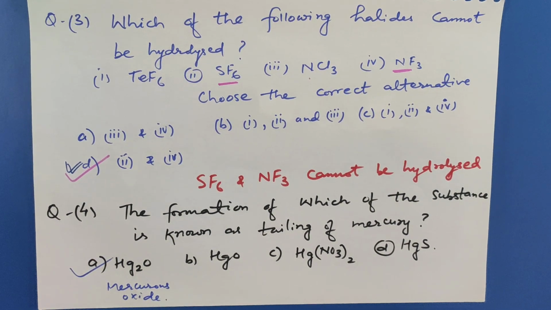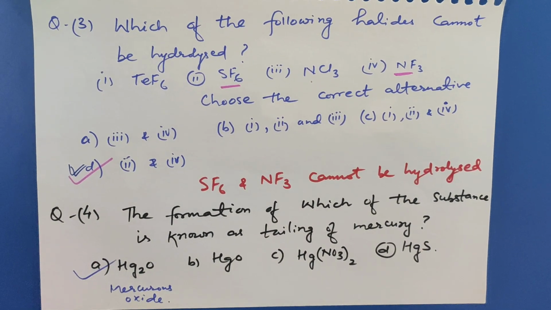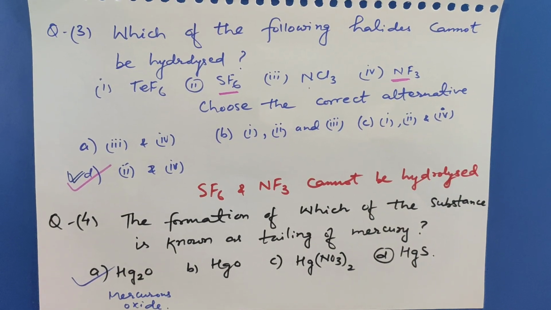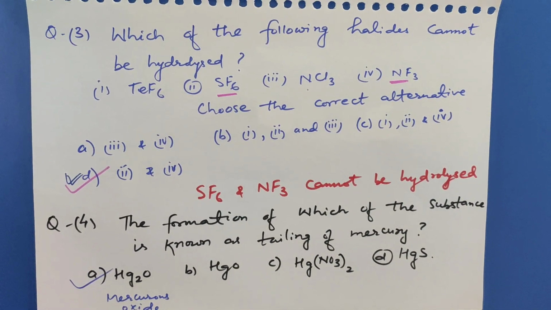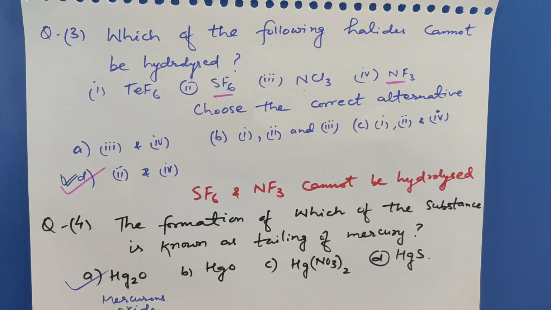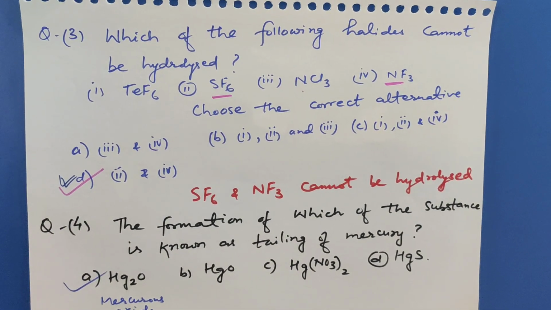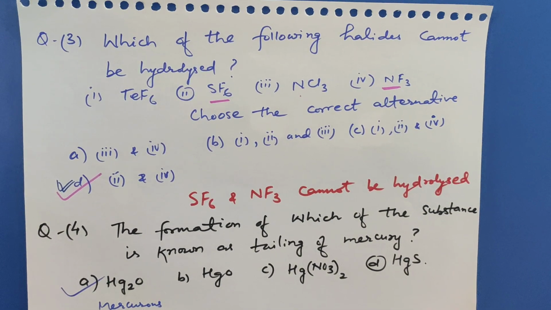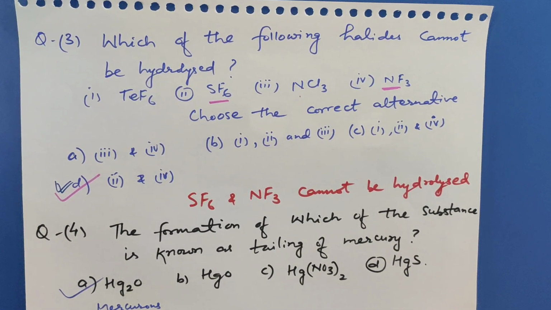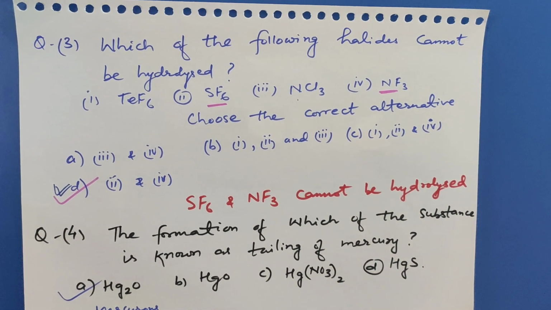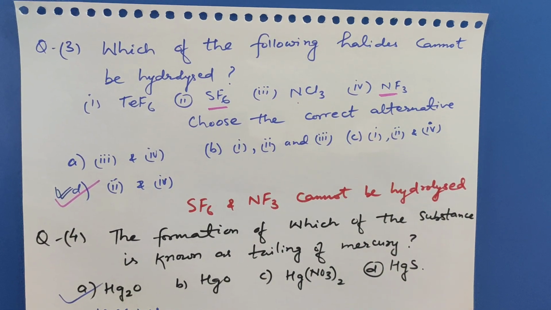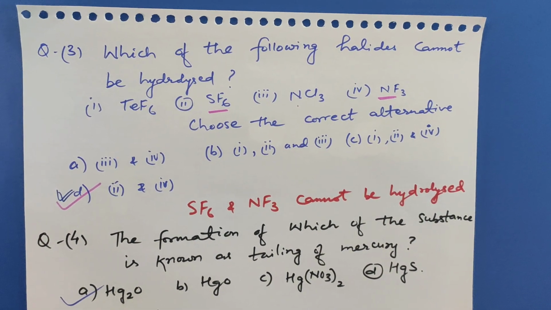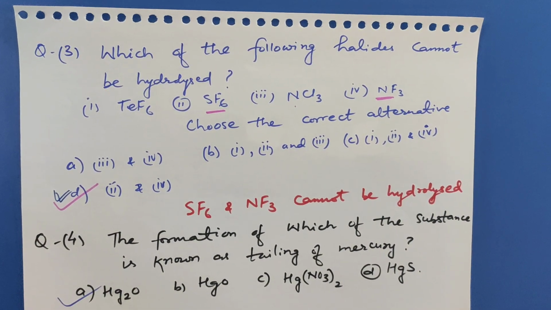Next question, which of the following halides cannot be hydrolyzed? TeF6 can be hydrolyzed, NCl3 can be hydrolyzed, but SF6 cannot be hydrolyzed, and NF3 also cannot be hydrolyzed, because nitrogen and fluorine both do not have vacant d orbital, and SF6, despite sulfur having vacant d orbital, cannot be hydrolyzed due to steric reasons. So the correct alternative for this question is second and fourth, that comes to option D. So the correct answer is D. SF6 and NF3 cannot be hydrolyzed.